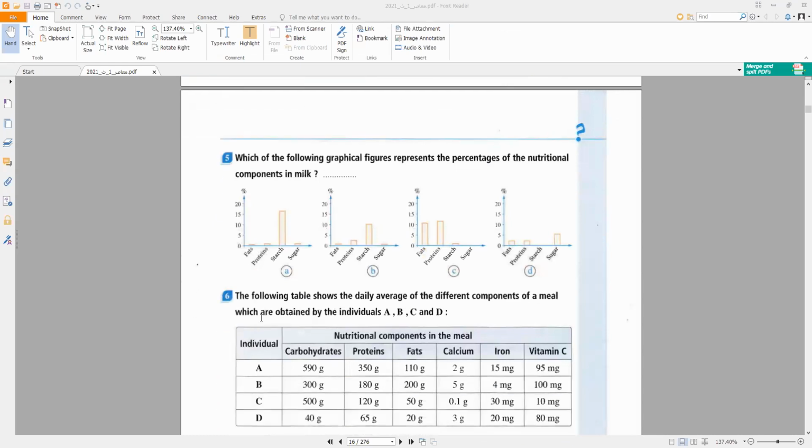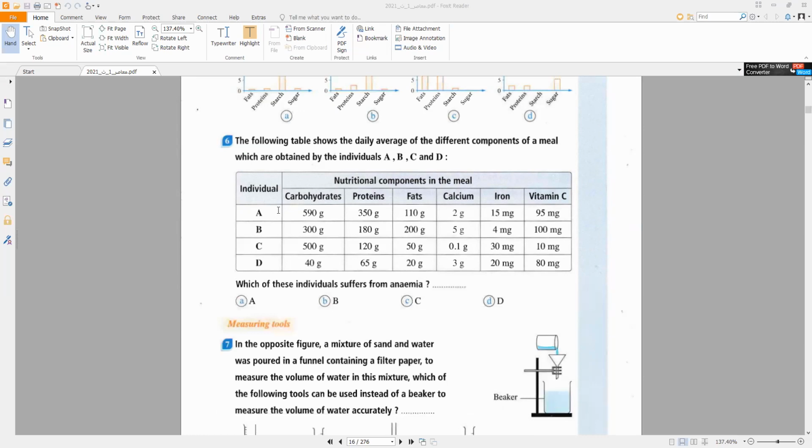Number 5: which of the following graphs represents the percent of nutritional components in milk? Starch, protein, sugar, fat. This question is related to biology, and I will leave this question for you to answer.